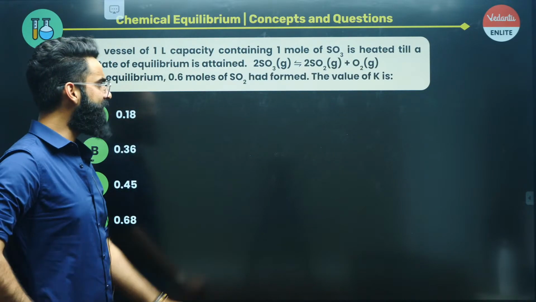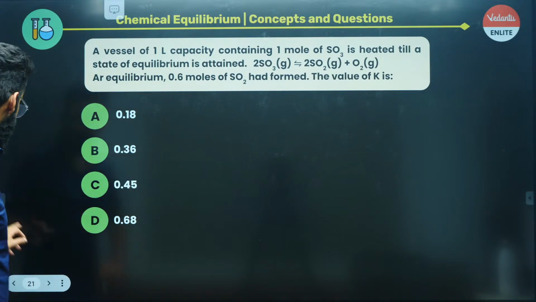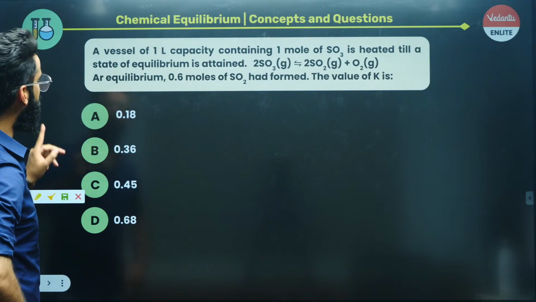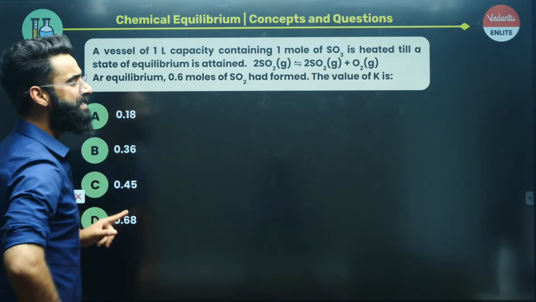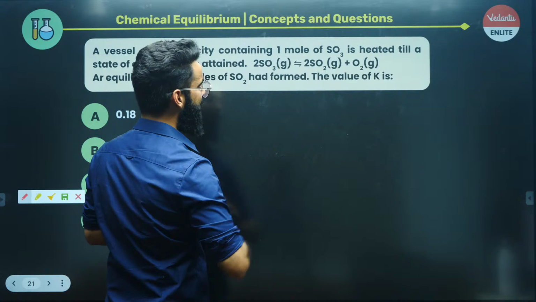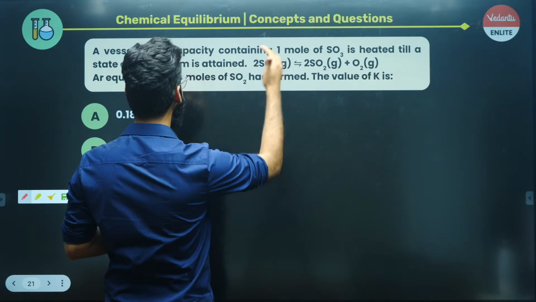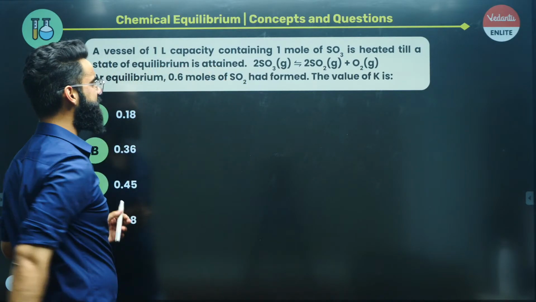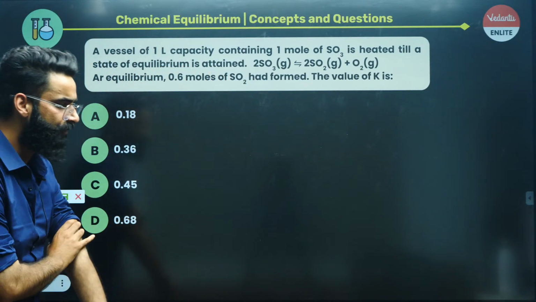All right, people, have a look at this particular equation. This is again a simpler one. You are given a vessel which has a volume of 1 liter, and that vessel contains 1 mole of SO3. That 1 mole of SO3 is heated till equilibrium is established in the reaction, and at equilibrium, 0.6 moles of SO2 had formed. The value of Kc will be?